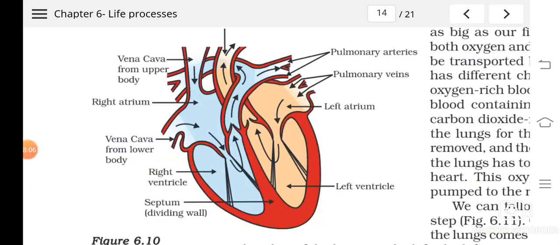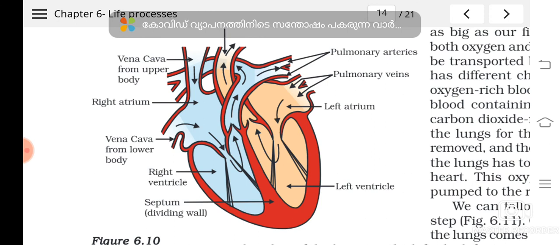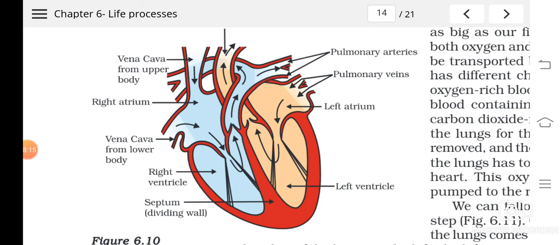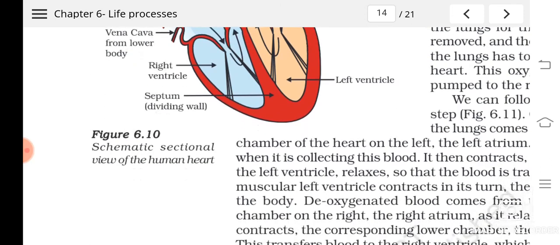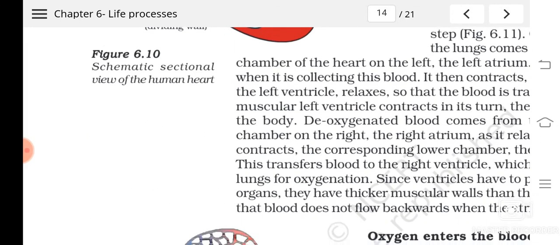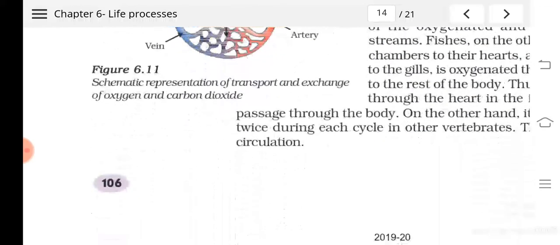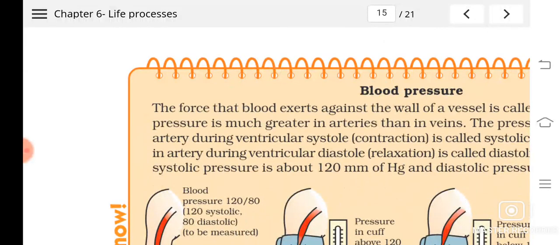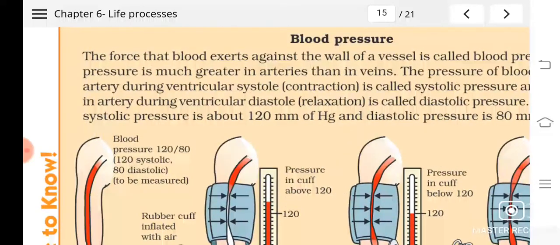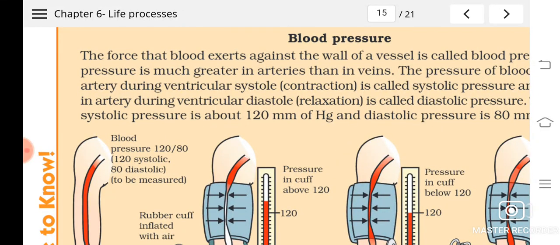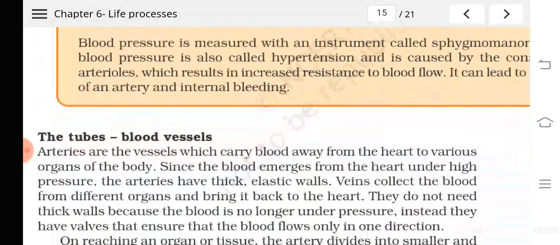Then I have explained to you the structure of the heart: the chambers, valves, and the blood vessels. The walls of the ventricles are thicker, I told. Then I explained the cardiac cycle, how the heart works. Then we studied double circulation, pulmonary circulation and systemic circulation. Then single circulation, in which blood passes only once through the heart. And then blood pressure, systolic and diastolic pressure.